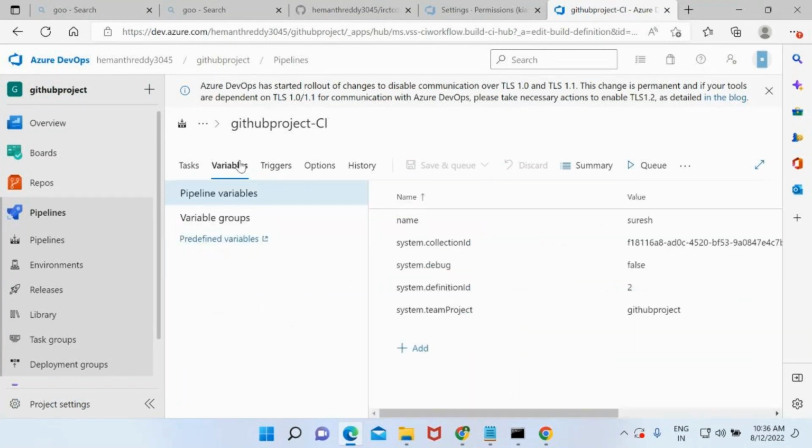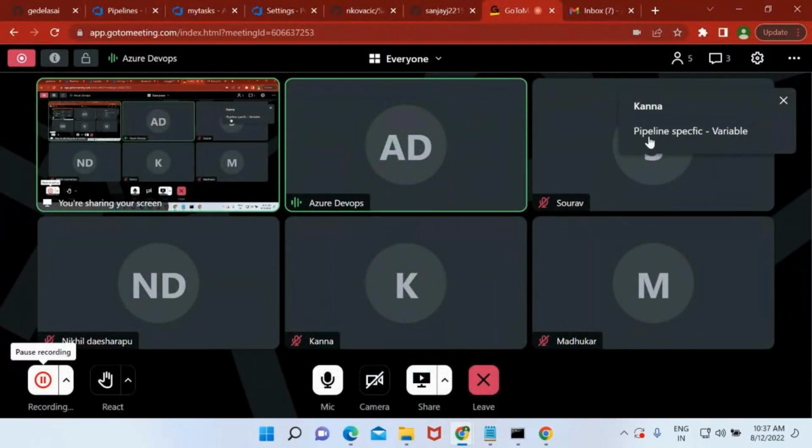I have created a variable in the pipeline variables. Can I see the same variable in another pipeline? No. Okay. If no, why? Yeah. These are pipeline specific variables. Pipeline variables are limited to only that pipeline.